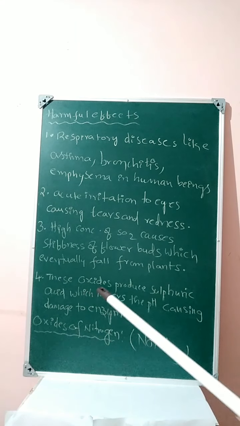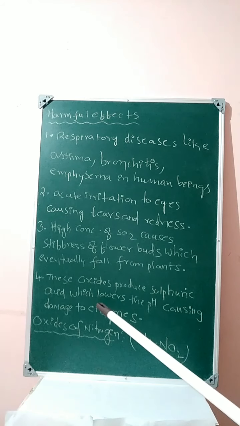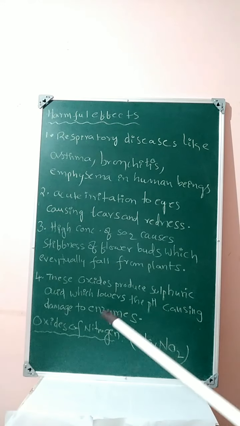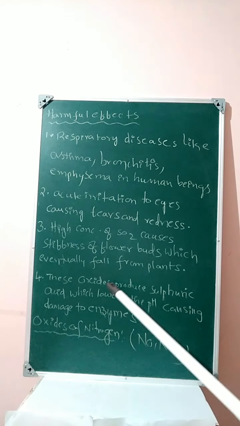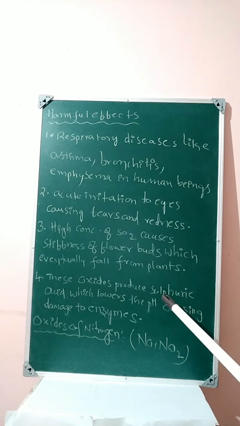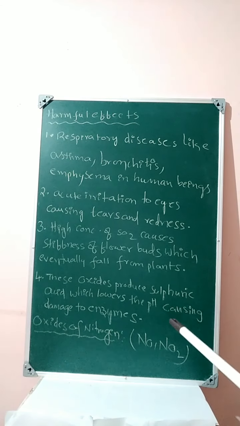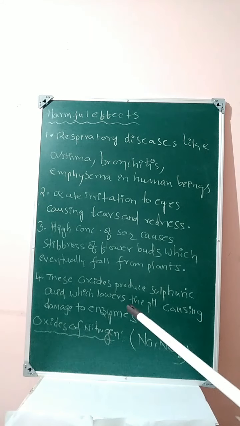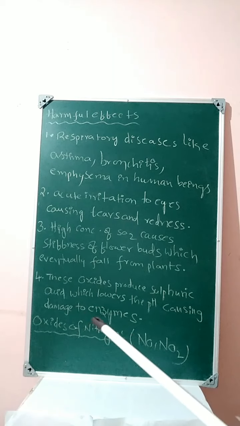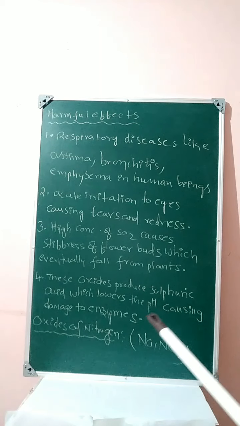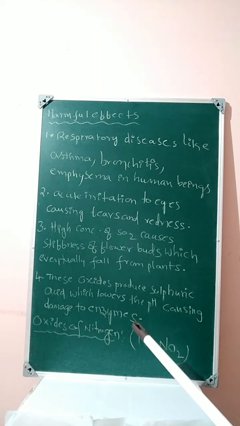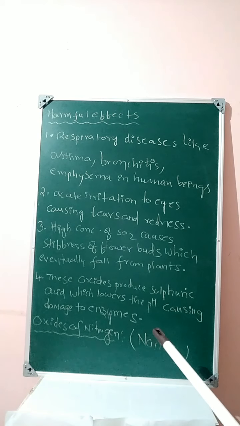Fourth one, students: these oxides produce sulfuric acid which lowers the pH causing damage to the enzymes. Just now we discussed, students, sulfur trioxide produces sulfuric acid. Then what happens? Acidic strength increases and the pH value decreases. Strong acids have lower pH, which causes damage to the enzymes. In our human body, enzymes will be damaged. That's why sulfur trioxide produces sulfuric acid which lowers the pH causing damage to the enzymes.